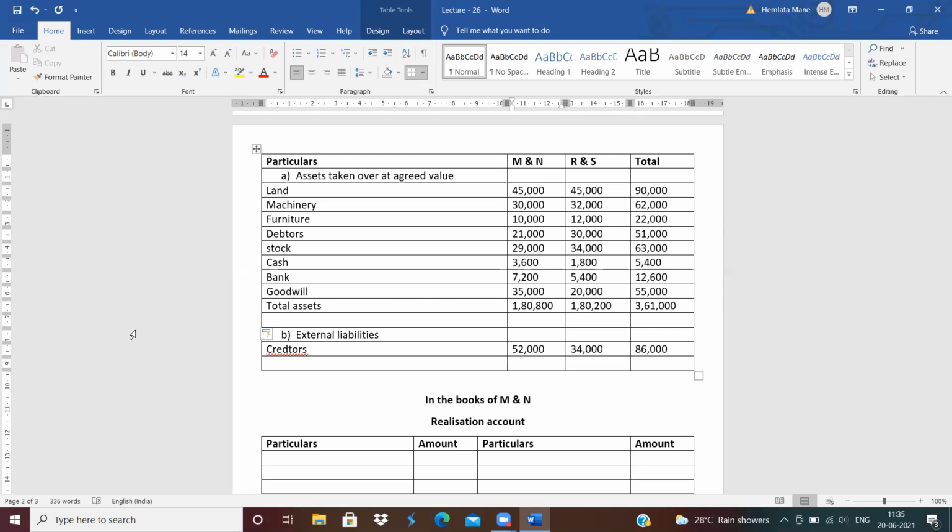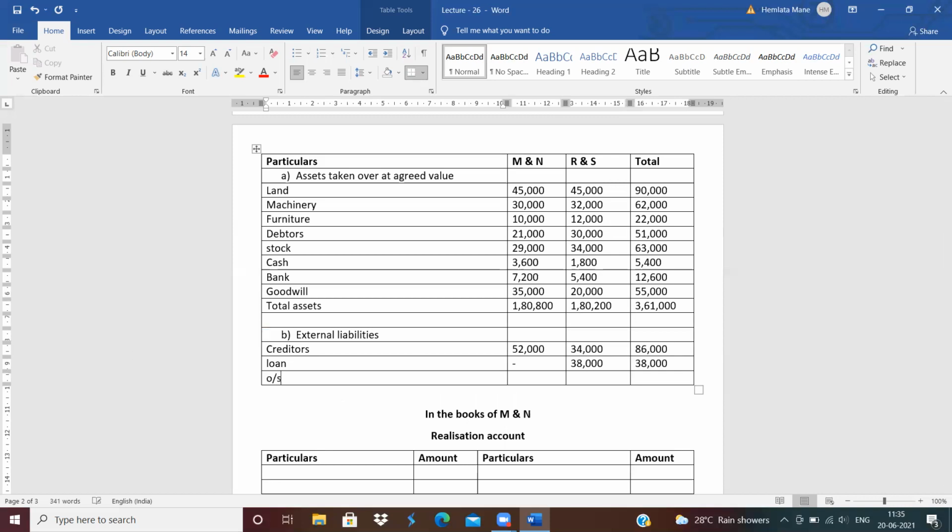Now next is loan. Revised value of loan is also given. So write down in the MN column a dash, RES column 38,000. So total is also 38,000. Next external liability is outstanding expenses. Outstanding expenses of MN is 7,200, RES 11,400, and so total is 18,600.